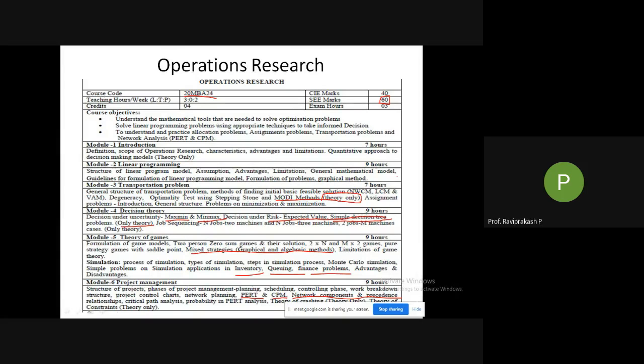I hope it is clear what all we are looking into in operations research. So from the next class, we'll start with the portions. Make sure you are not forgetting the statistics as well, because the exams are not yet over. If you just concentrate on the next semesters, it will not work for you, because you need to write the exam for first semester subjects. So keep in touch with those as well as learn this properly.